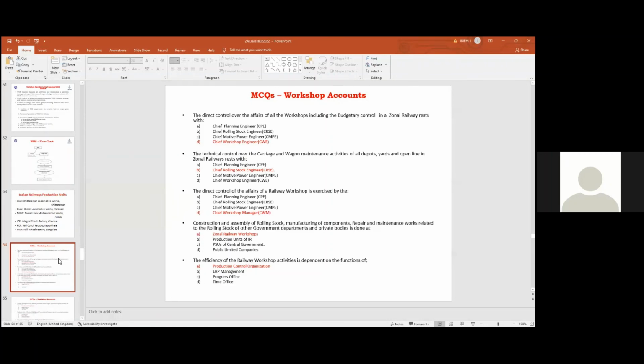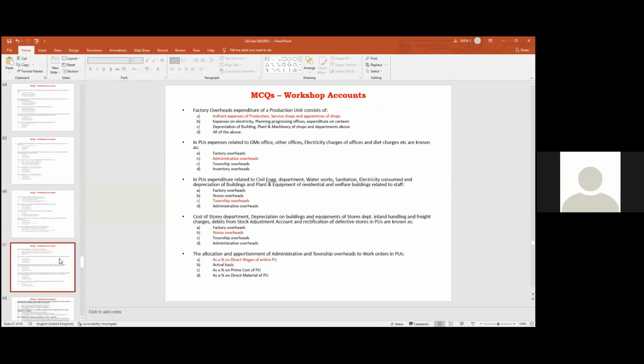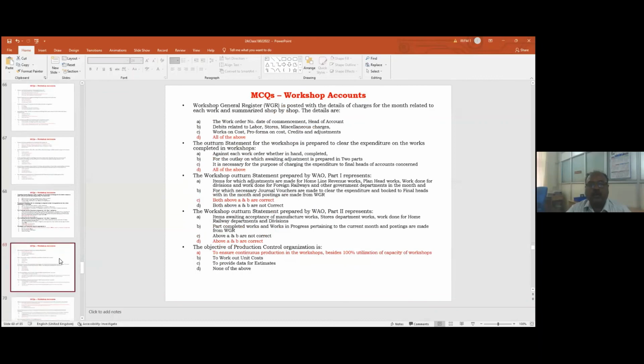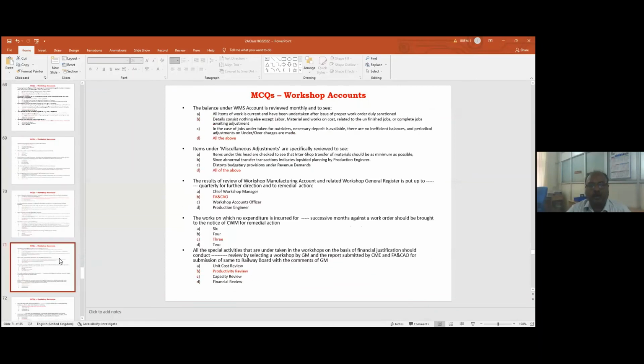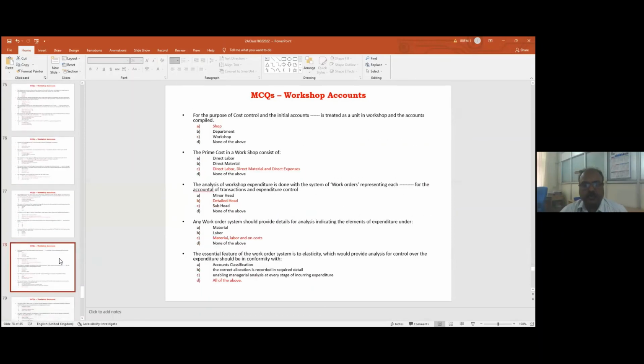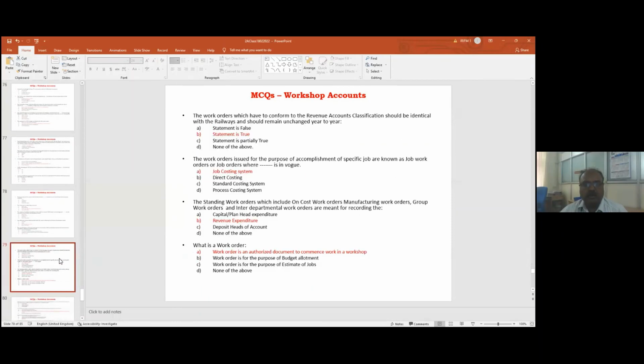These are all the MCQs for these workshops, multiple choice questions. I have highlighted the answers in red with reading. You read them and take the benefit, everything is in it. So friends, with this I'll be closing my presentation and sharing these MCQs. Okay.